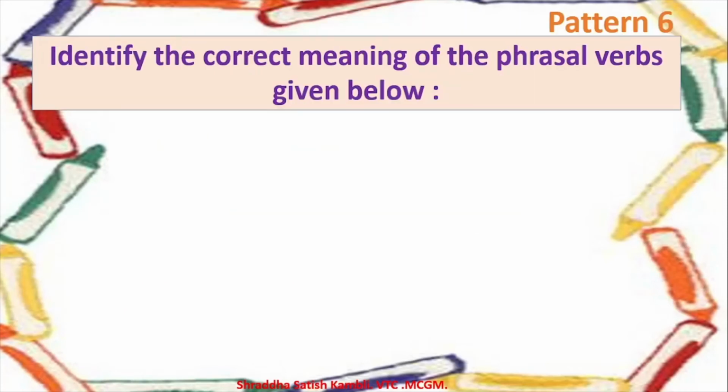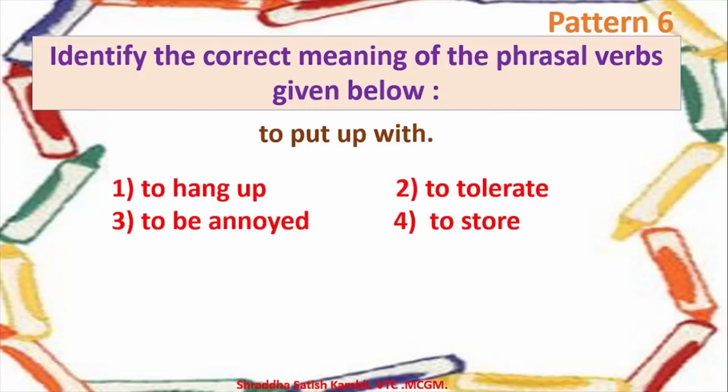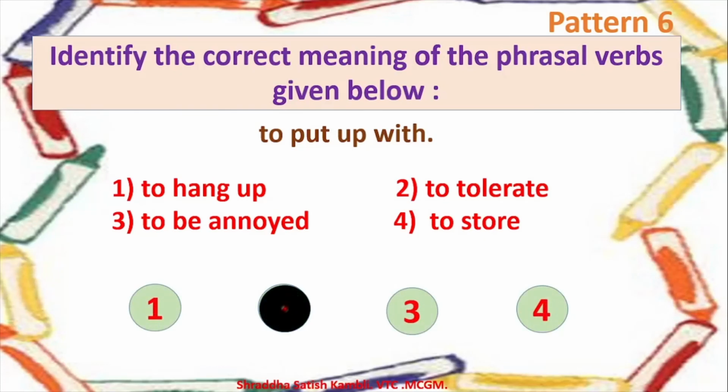Let's see the last pattern here that we have, pattern 6, where you have to identify the correct meaning of the phrasal verbs. So a phrasal verb is given to you, for example, to put up with. So when you put up with someone, what do you exactly do? Do you hang up on someone? Do you tolerate someone? Are you annoyed with someone? Or do you store someone? To put up with means what? To put up with someone means to tolerate someone, to just somehow bear with a person, to put up.